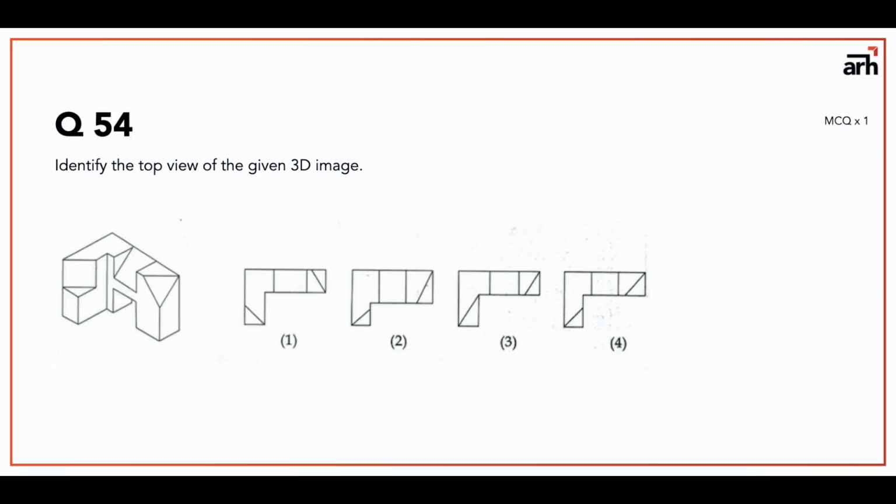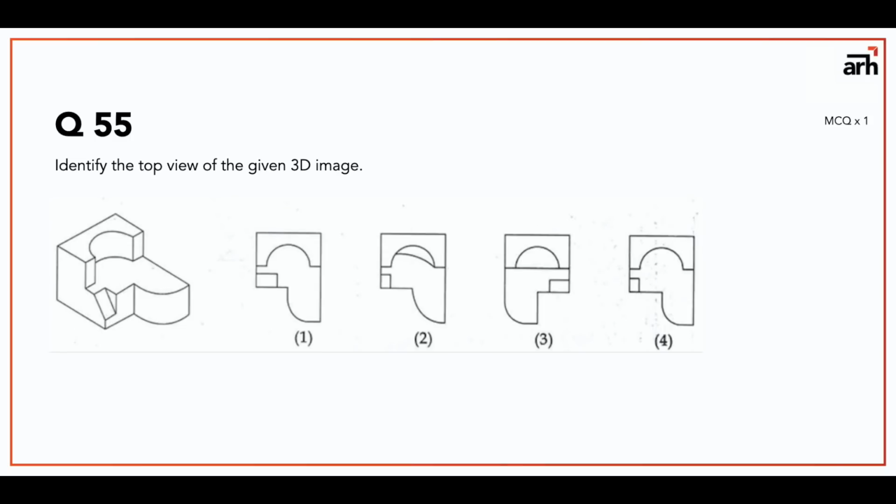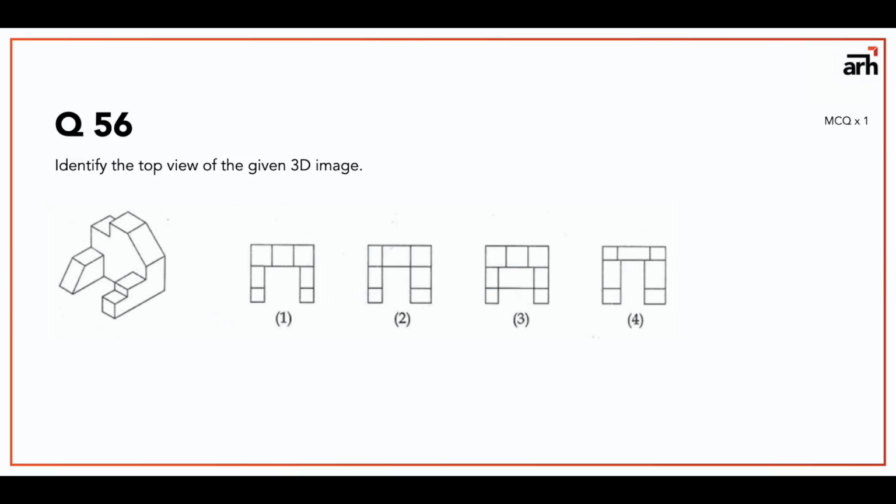Question number 54 is again a plan type question. So the answer to this is option number 4. And question number 55 is again the same type of question, and the answer to this is option number 1. And the last question, I guess, of this type: again a 3D figure is shown and you have to identify the top view. So the answer to this is A, option number 1. So this is your architecture ability.